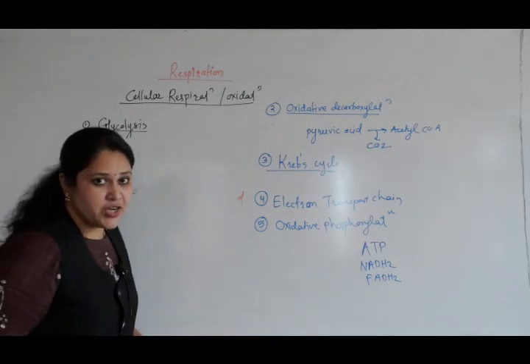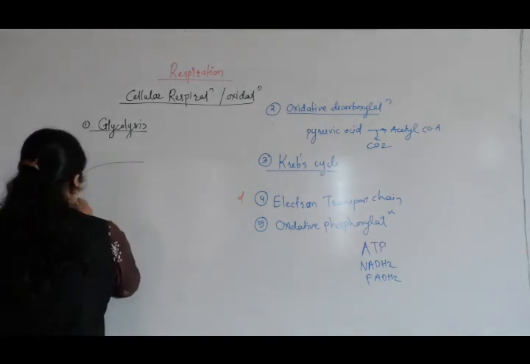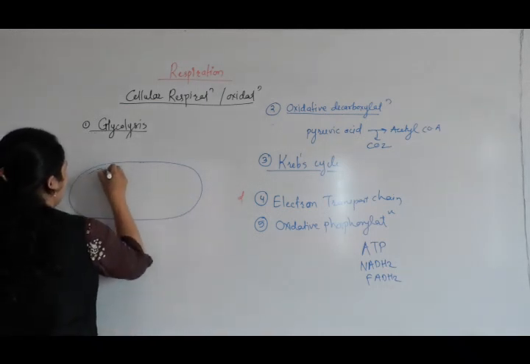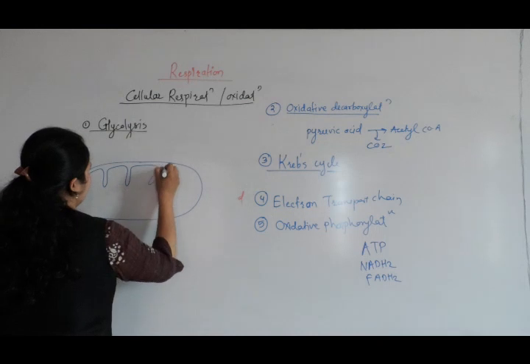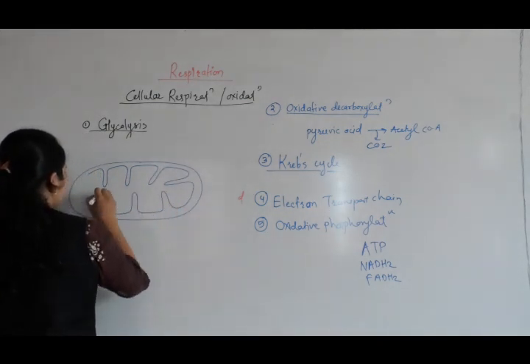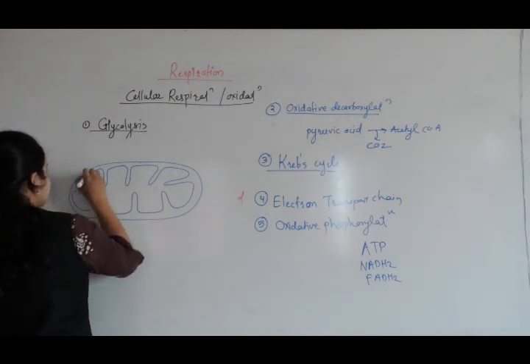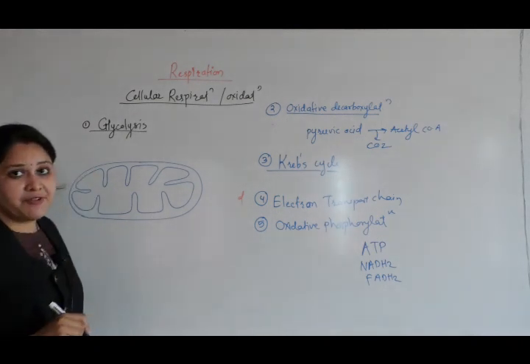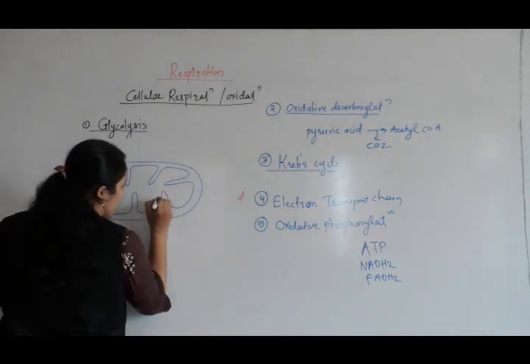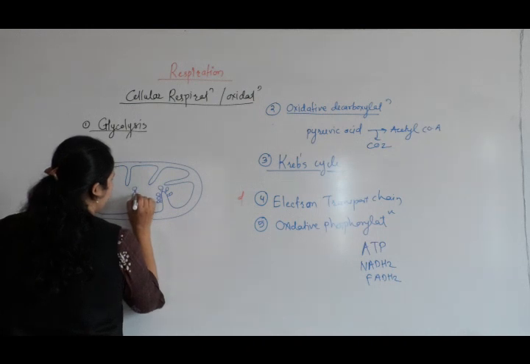You have studied the structure of mitochondria. The outer membrane of mitochondria is continuous. The inner membrane of mitochondria shows infoldings or invaginations. These infoldings increase the surface area, and they are called cristae. The cristae have drumstick-like projections which are called oxysomes or F0, F1 particles or elementary particles.